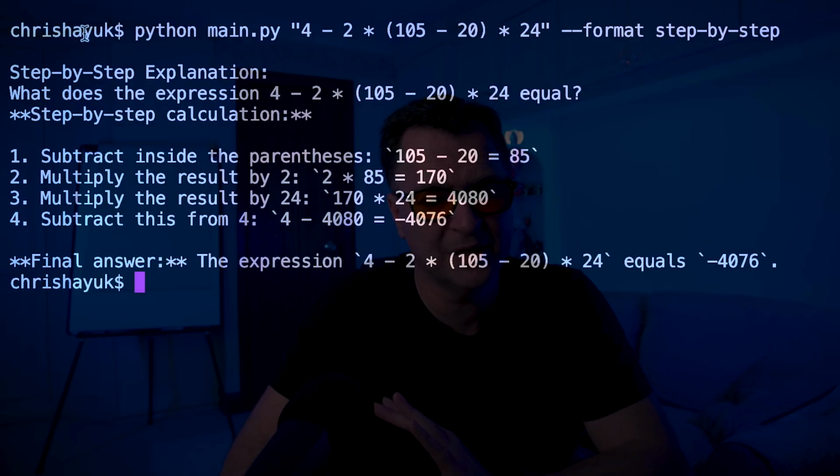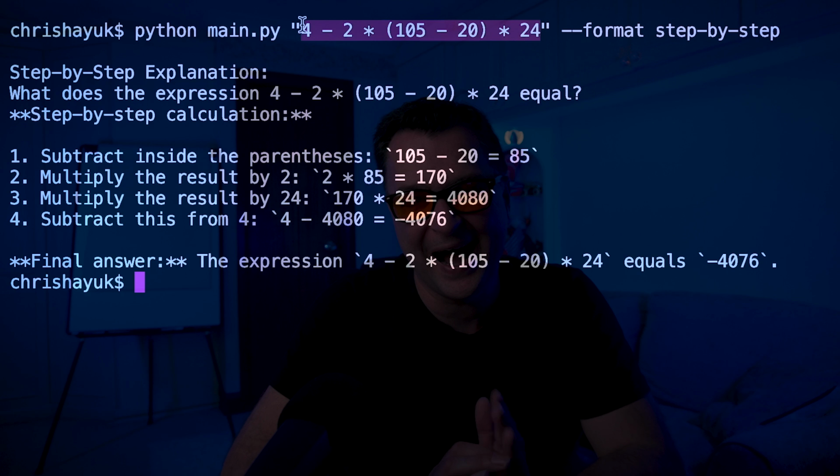So to be able to generate that data, I'm not getting an LLM to generate any answers or any of the explanations. What I've actually done is I've built a compiler that will parse this expression here and then will generate out the answer, and it will also generate out the explanation steps by doing a tree walk to be able to come back with the steps. Then finally, I take my question, my answer, and my explanations, and I get the LLM to pretty up the response. And that is the trick behind this.